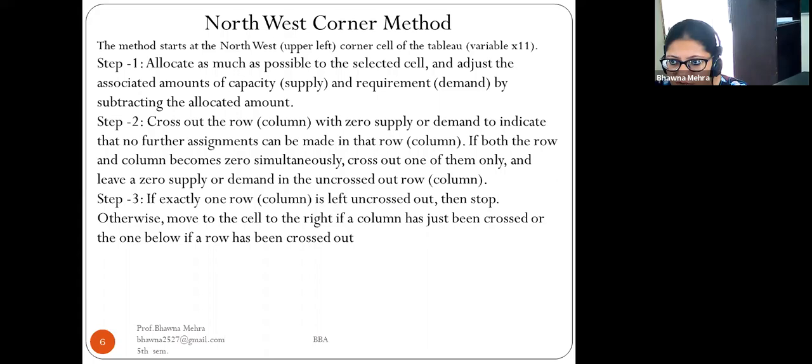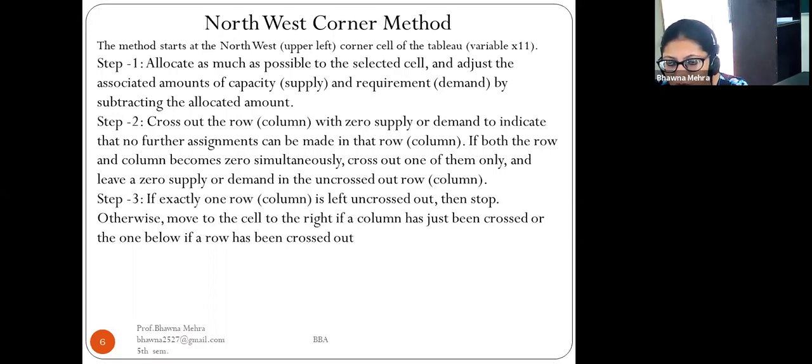So we'll start with the very first method, the northwest corner method, NWCM. Step 1: allocate as much as possible to the selected cell and adjust the associated amounts of capacity, that is supply, and requirement, that is demand, by subtracting the allocated amount.